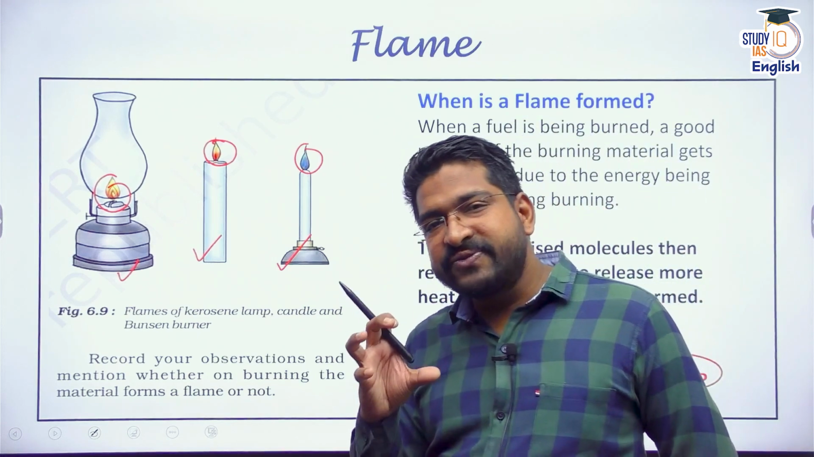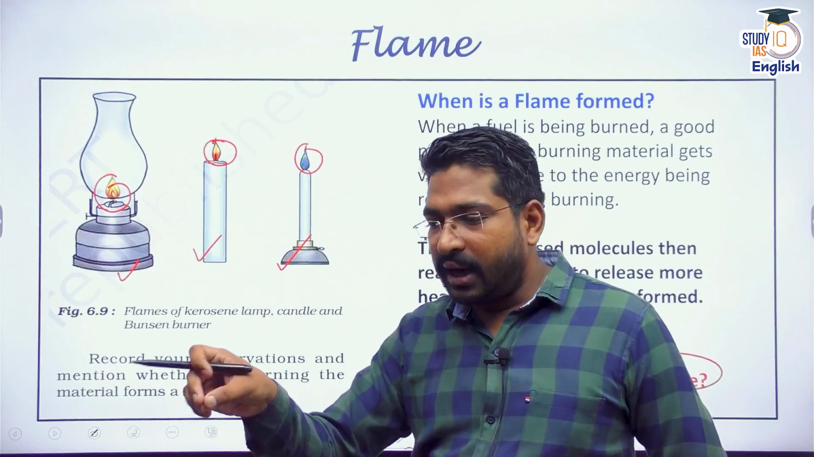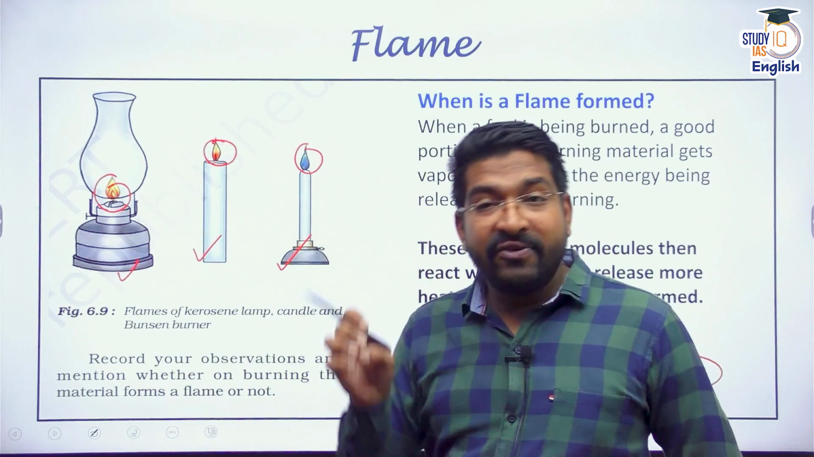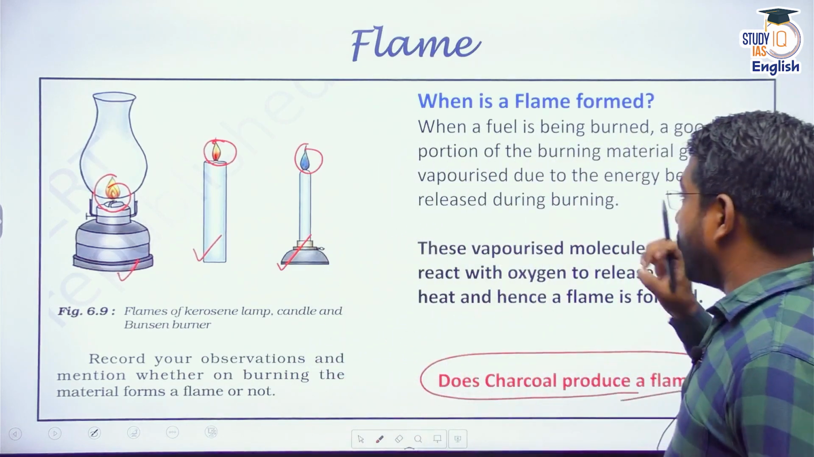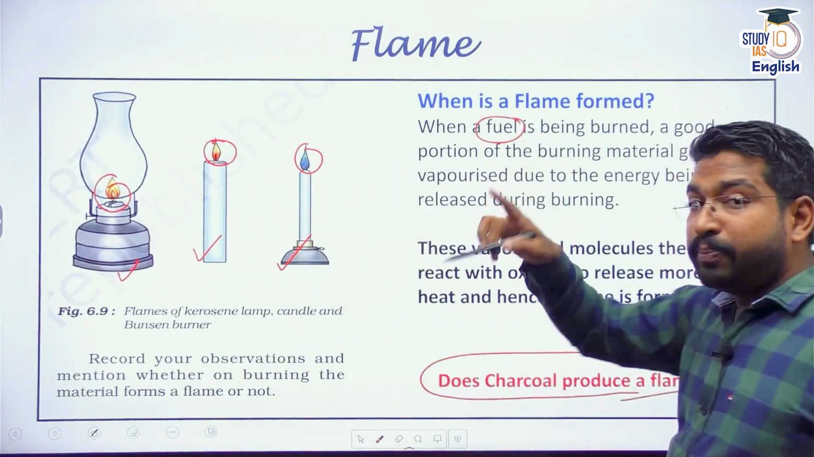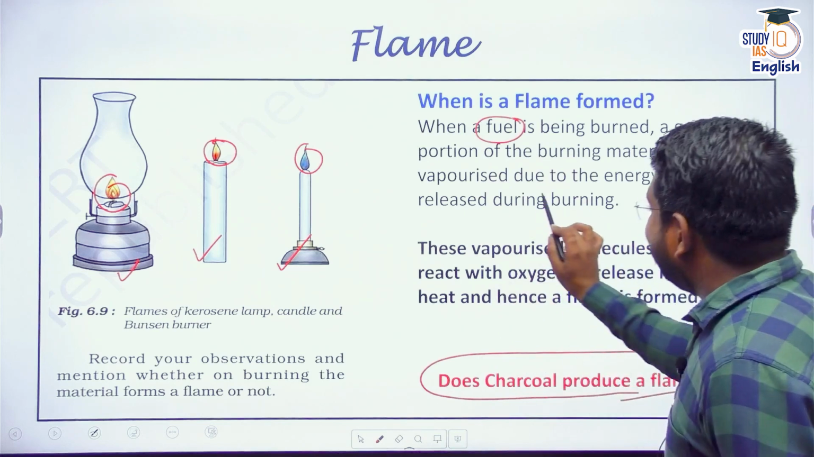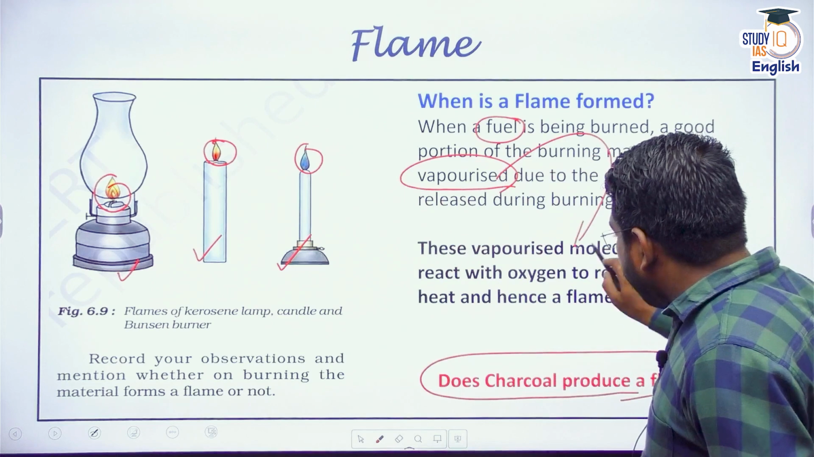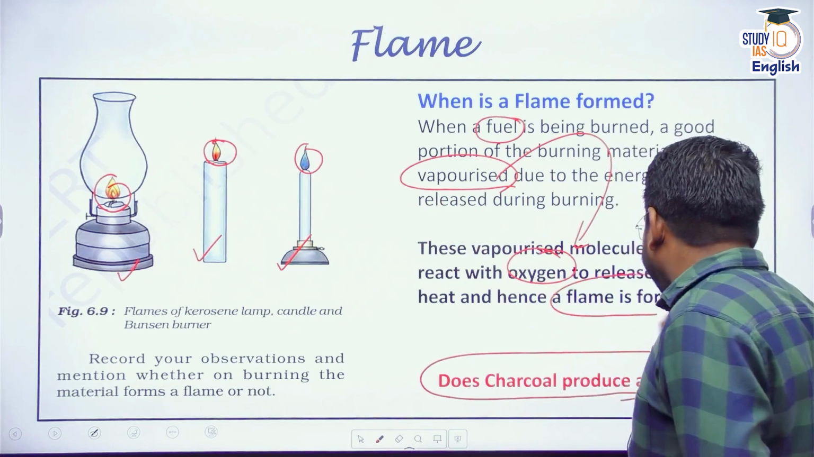So when is this flame formed? Our gas, it gives us flame. Because of that flame, we use it for cooking. When is a flame formed? See, a flame is formed when the fuel is burned, and a portion of that burned fuel gets vaporized. And this vapor further reacts with oxygen molecules to give us a flame.